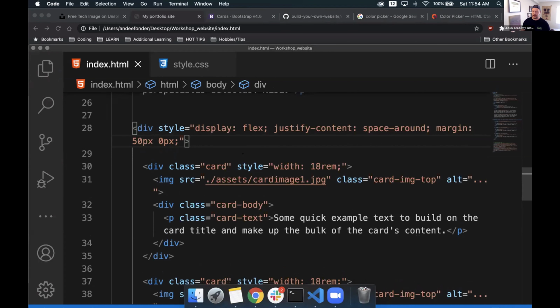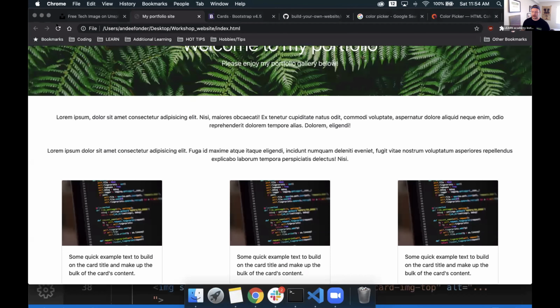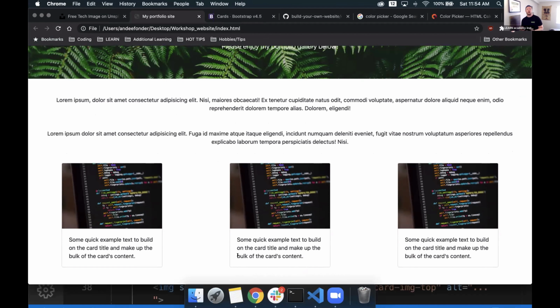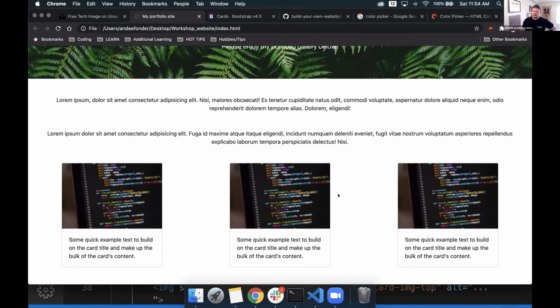But we're going to do this, and it should give us some nice styling to the bottom here. Just a little something. There it is. It gave us about 50 pixels worth of space at the bottom of our page before the next element will start or the page ends, one or the other. Cool, cool. All right. So let's take a look now.